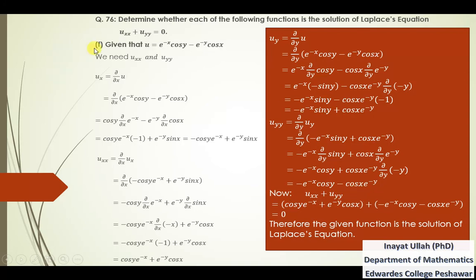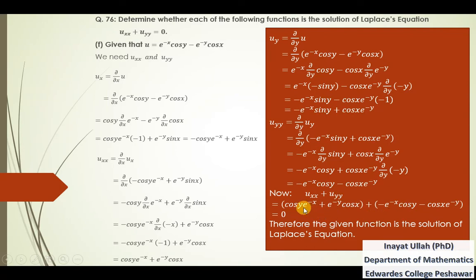Now we need to add up these two second order derivatives, uxx and uyy. So now uxx plus uyy, this is uxx from here, plus this is uyy.